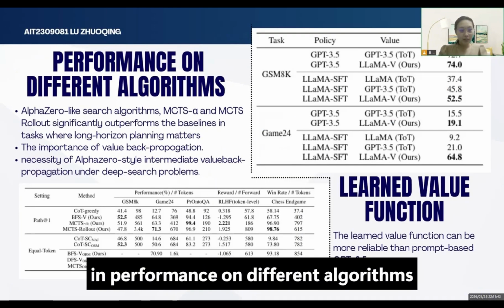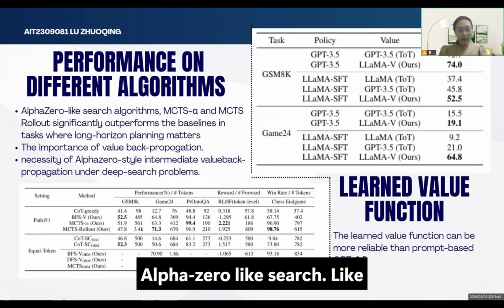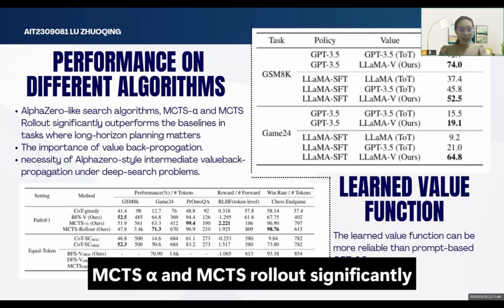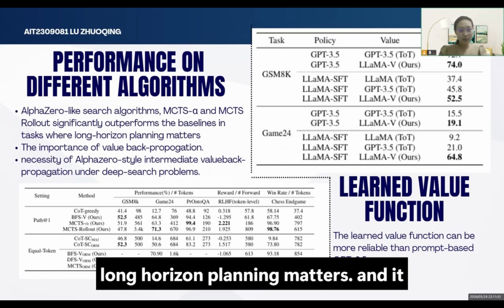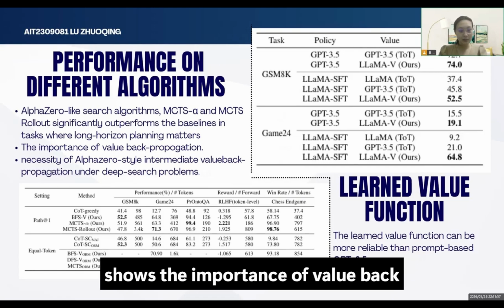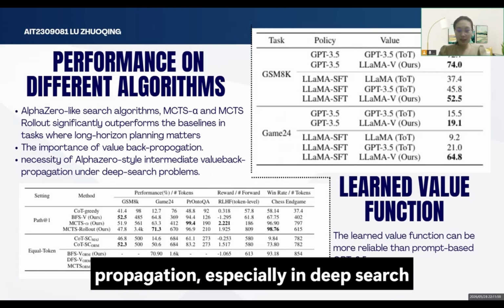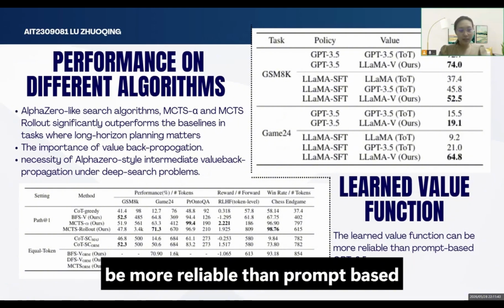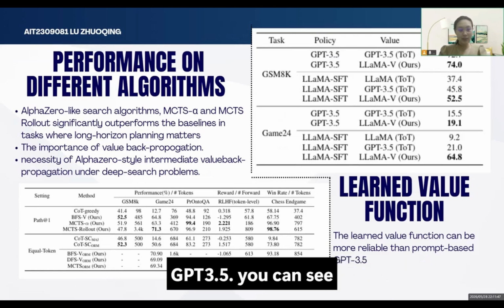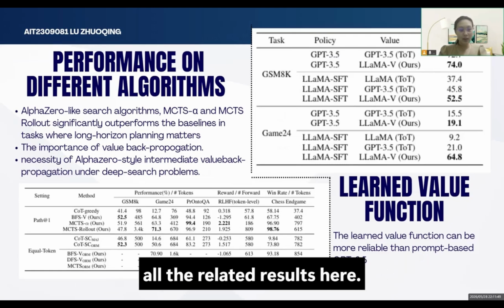First, on performance across different algorithms, AlphaZero-like search algorithms like MCTS-alpha and MCTS-rollout significantly outperform the baselines in tasks with long-horizon planning. It shows the importance of value backpropagation, especially in deep search problems. And the learned value function can be more reliable than prompt-based GPT-3.5. You can see all the related results here.